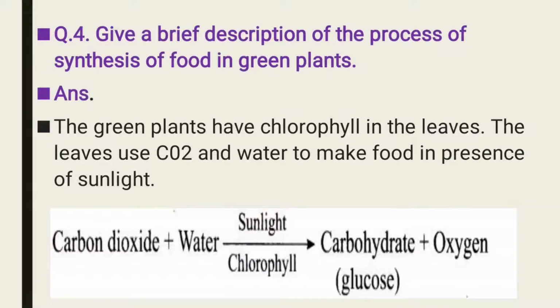Now here your answer is: the green plants have chlorophyll in the leaves. The leaves use CO2, meaning carbon dioxide, and water to make food in presence of sunlight. So the equation is carbon dioxide plus water, in the presence of sunlight and chlorophyll, gives carbohydrate, meaning glucose, plus oxygen.